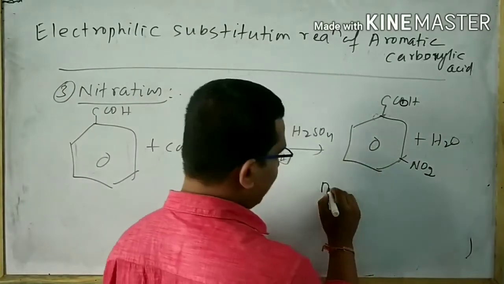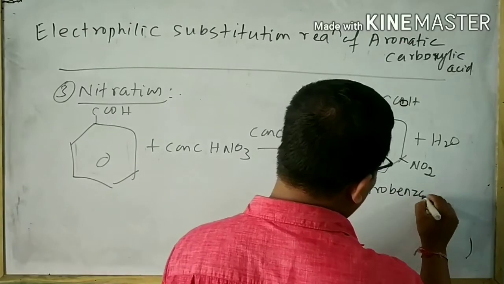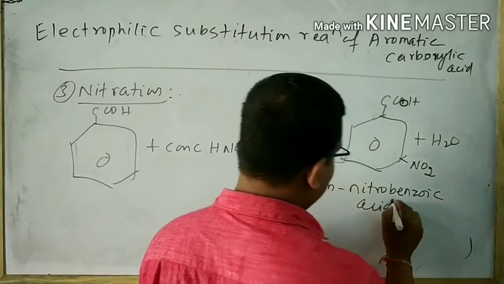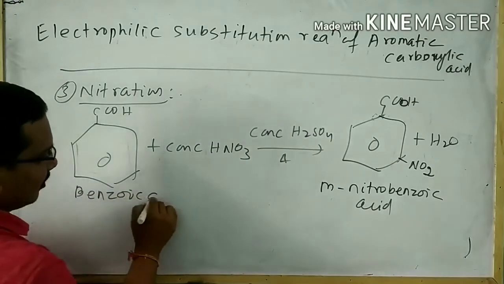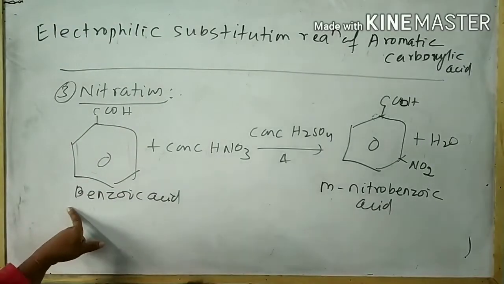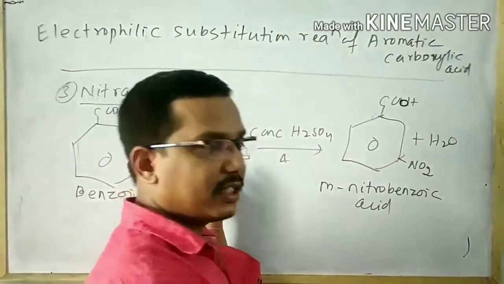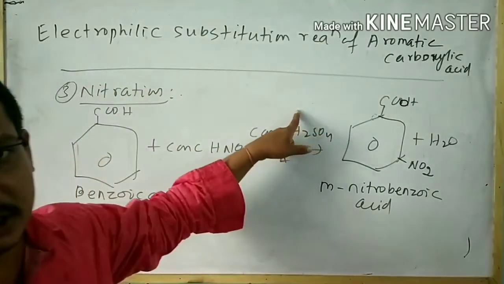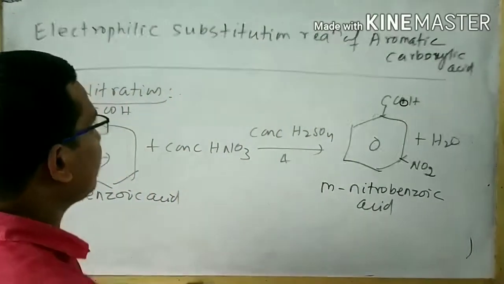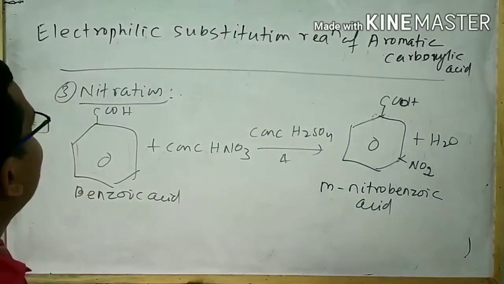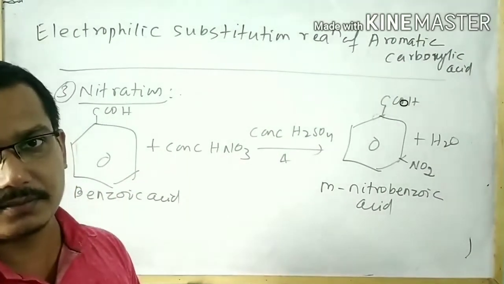The name of this compound is meta-nitrobenzoic acid. Then what will be the statement for this reaction? When benzoic acid undergoes reaction with concentrated HNO3 in the presence of concentrated H2SO4, then meta-nitrobenzoic acid is formed. This is all about the electrophilic substitution reaction of aromatic carboxylic acid.